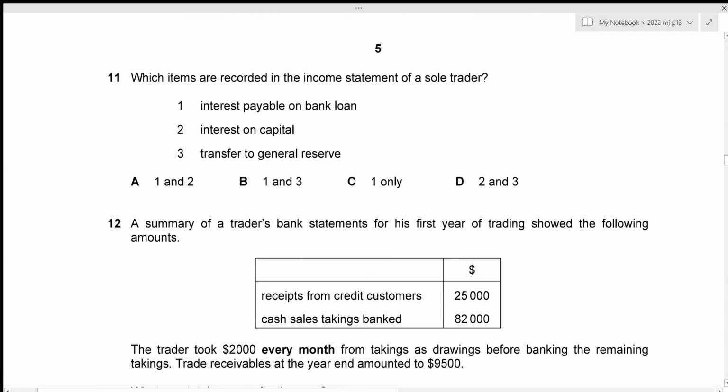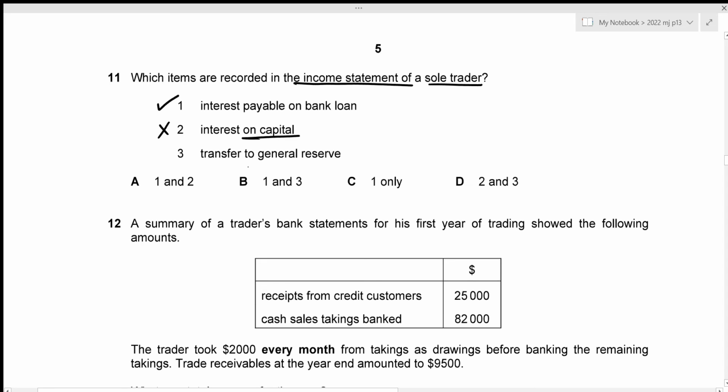We need to figure out which items are recorded in the income statement of a sole trader. So the very first one is interest payable on bank loan. So interests are definitely recorded on our income statement for a sole trader, right? This is the correct one. The second one is interest on capital. And we are talking about sole trader, and interest on capital is only recorded for partnership business, but it is also not recorded in the income statement. It is recorded on our appropriation account. So the second item is incorrect.